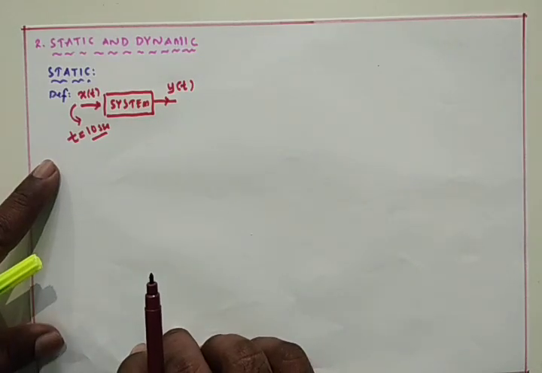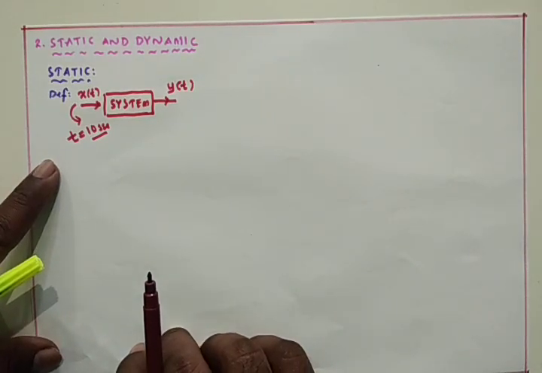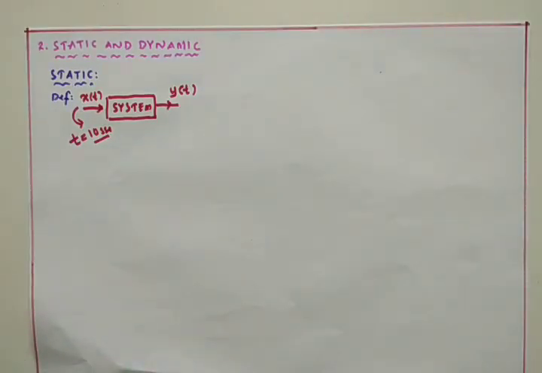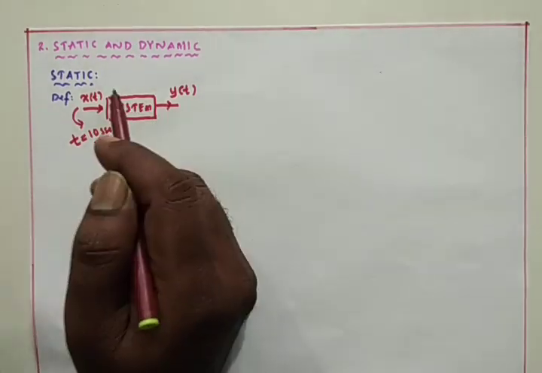Then those systems are named the dynamic systems. The best example for dynamic systems is the sequential circuits in digital electronics. In sequential circuits, previous inputs are also needed to generate the y of t.